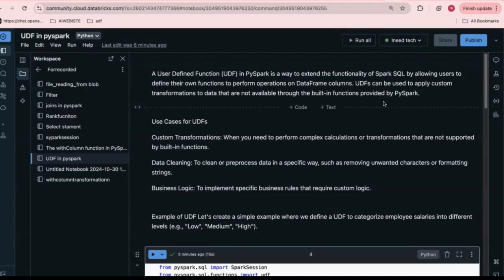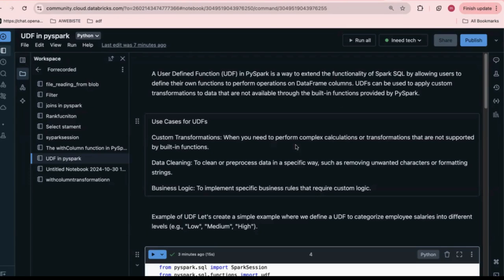Suppose you want to write some custom function and the inbuilt functions do not fulfill your requirement. In those scenarios, we are going to create a UDF in PySpark that will help you apply it on the DataFrame. As per your requirement, you create the transformation logic using a UDF. Now, use cases for UDF.